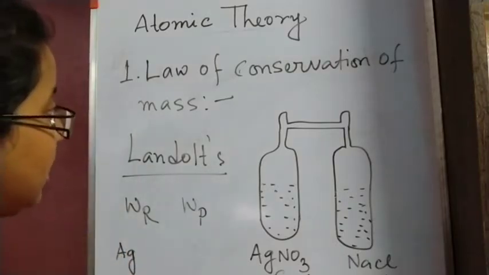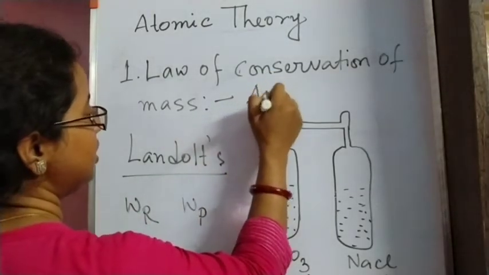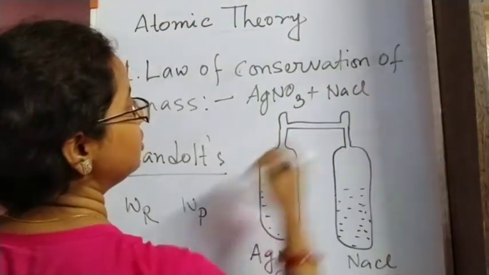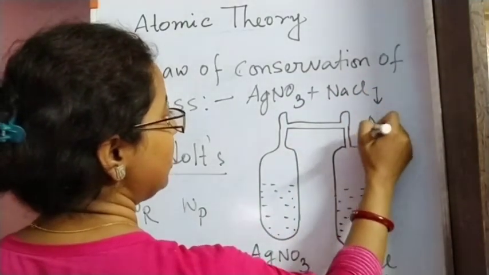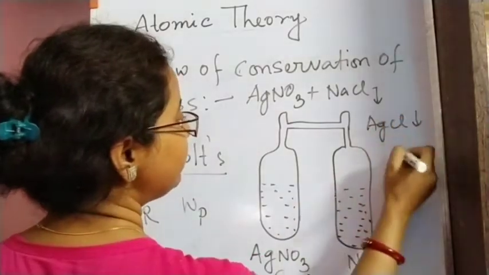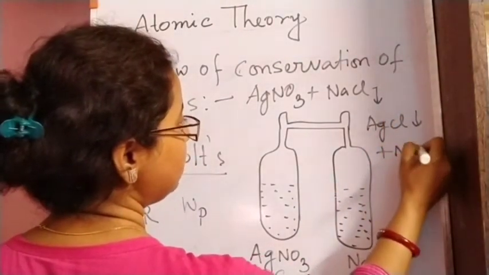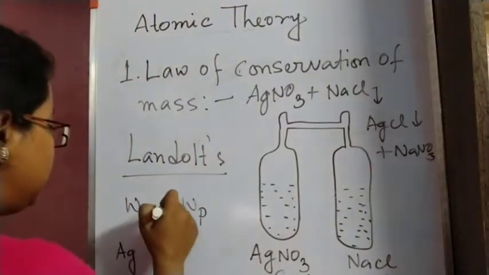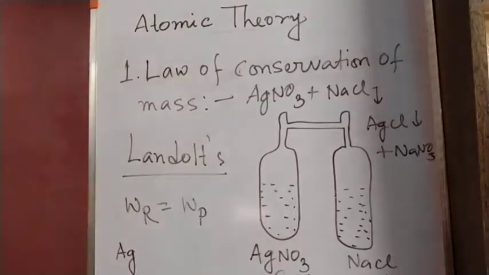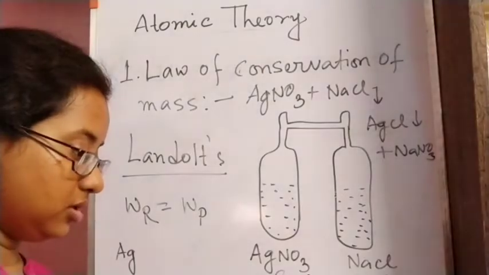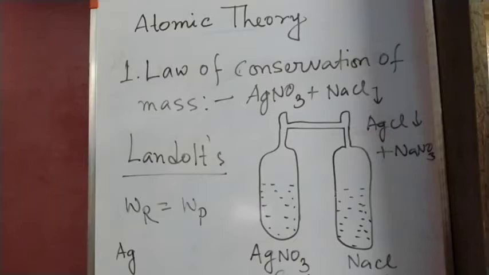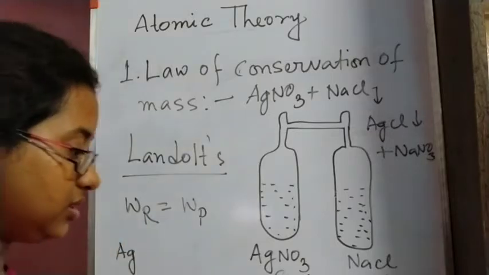This is AgNO3 plus NaCl. So we know the reaction, AgCl, the white precipitate we will get along with NaNO3, sodium nitrate solution. Okay, so this WR will be equal to WP. That means reactant side, the mass will be equal to the product side. So from this we can say that this law of conservation of mass is valid for this reaction.